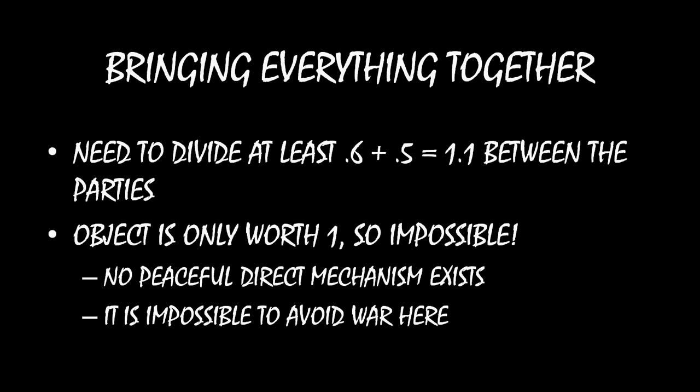All right, if we add those two values together, we need to give at least 0.6 to the rebel group and at least 0.5 to the government. You'll notice that that sums up to 1.1 that we will have to divide between the two parties, but the object we're negotiating over is only worth 1, so this is impossible to do, which means no peaceful direct mechanism exists, and it is impossible to guarantee avoiding war here.